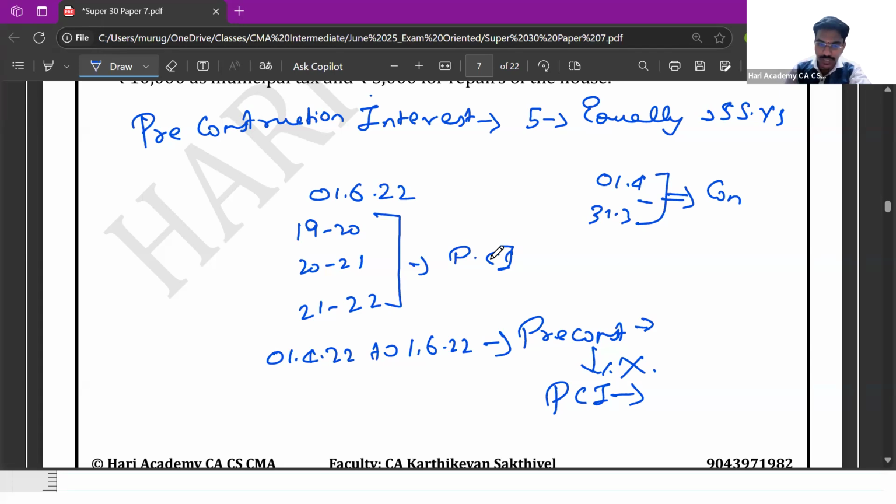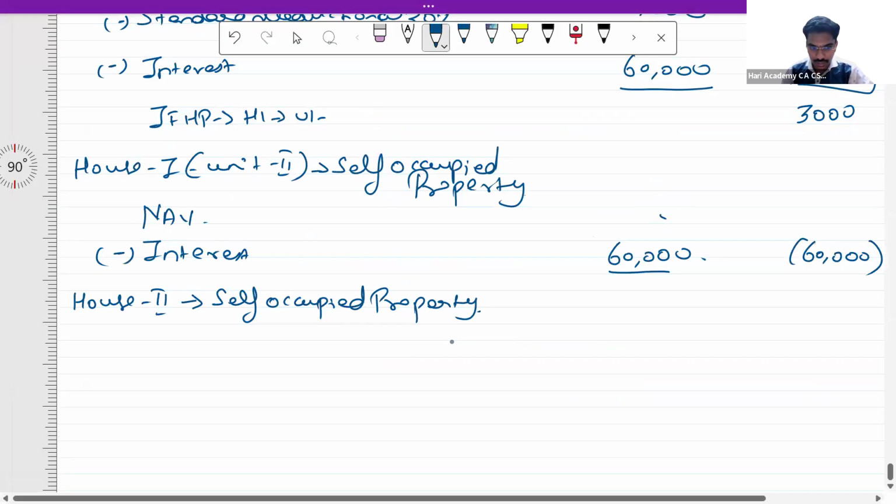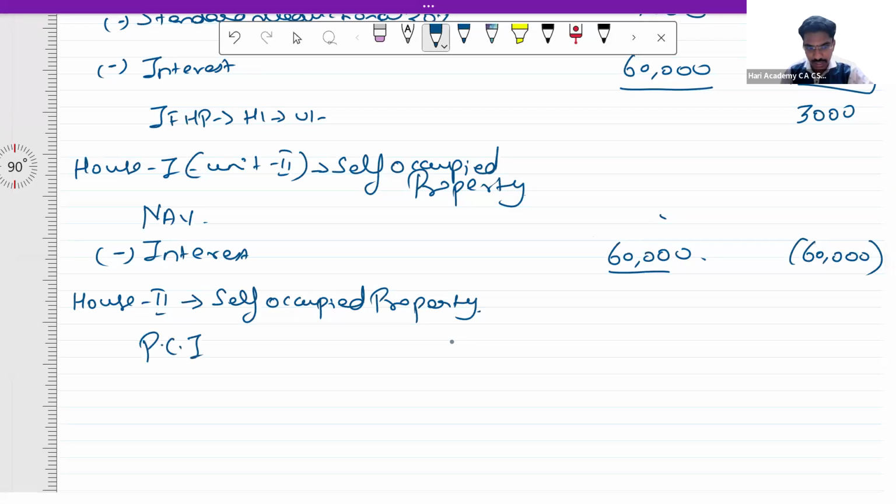So for this 1/4/22 to 1/6/22 also, the deduction would have been availed in 21/22 itself. So this period should not be considered as pre-construction interest. So only for 1920, 2021, and 2022, only for these 3 periods you have to take it. So now if you see pre-construction interest, it is there for 3 years.